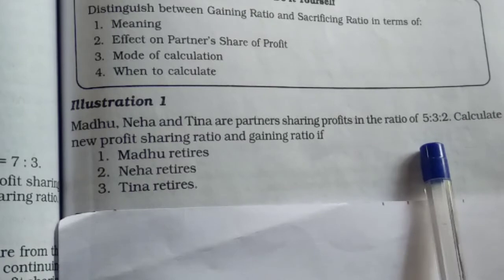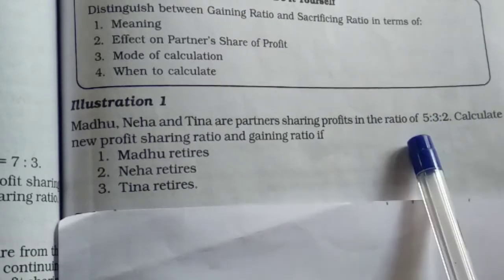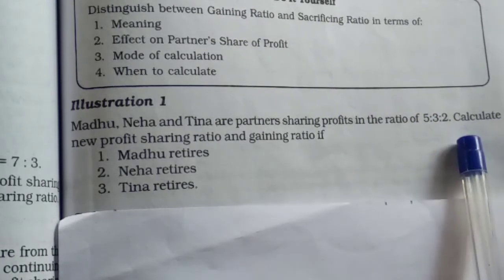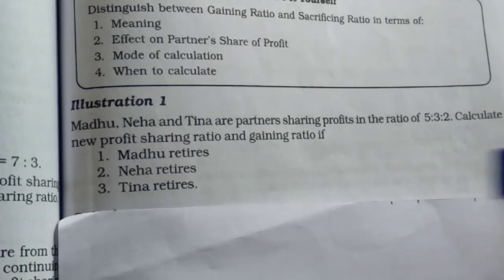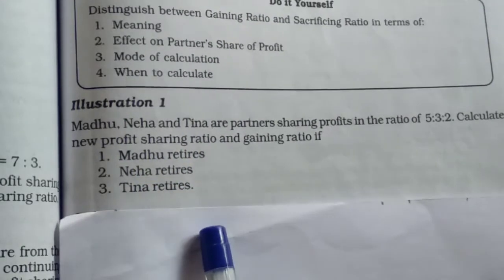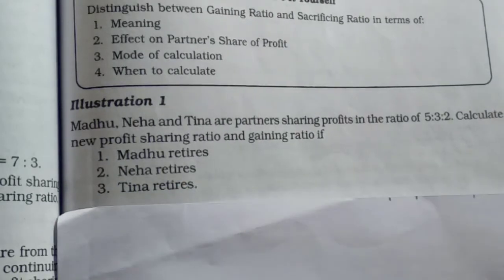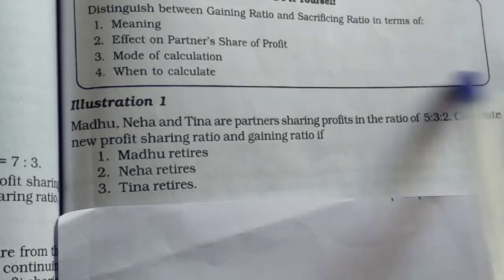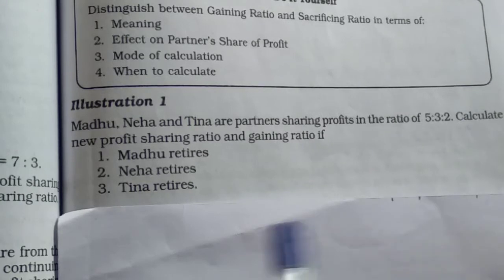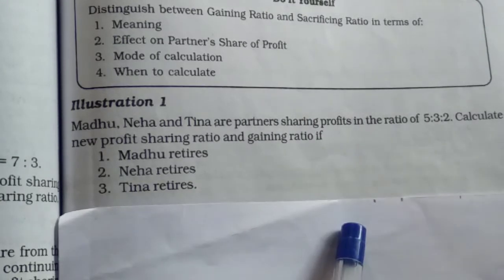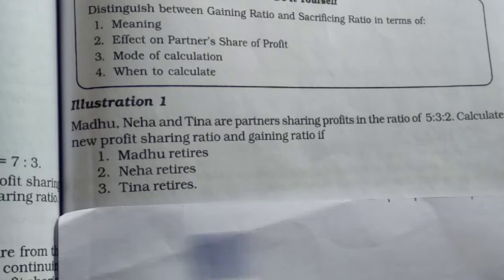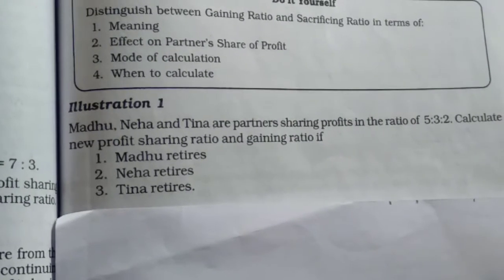If Neha retires, then 5 and 2 remain, so 5:2 will be the gaining ratio. Like that, in all these cases, we need to calculate the ratio so that we can easily find the gain ratio. There is no need to apply the formula because we don't have the new profit sharing ratio. Only one profit sharing ratio is there. So automatically, whichever partner leaves the partnership firm, if we remove his share, then we'll get the gain ratio. That's it. Now we'll solve the question.